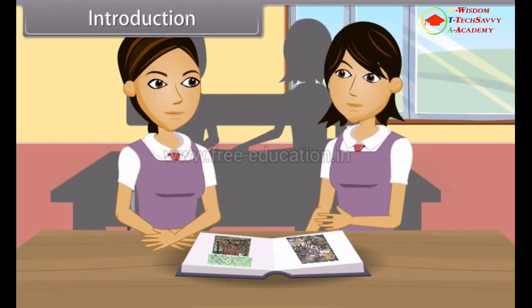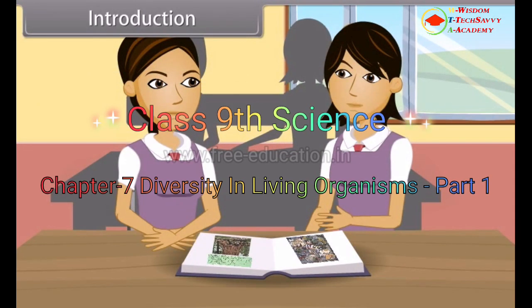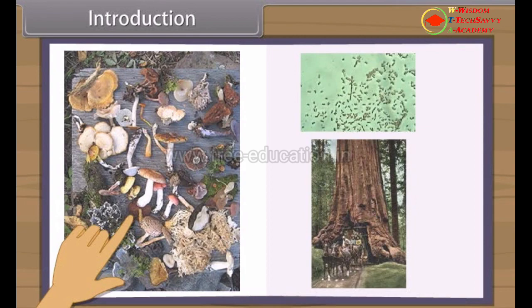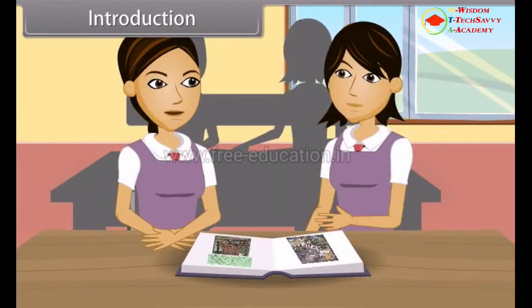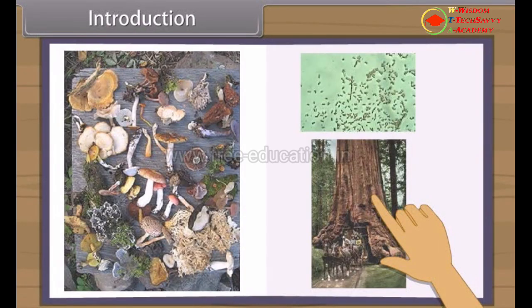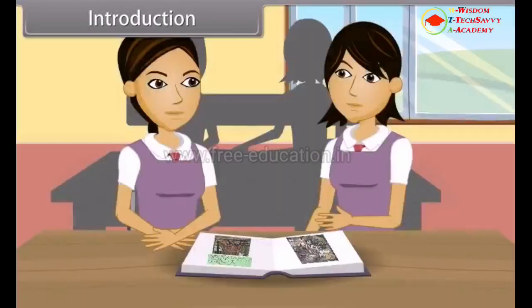Introduction. We all see a wide variety of plants and animals around us. Do you know, Shruti? There are more than 1 million species of animals around the whole Earth and about 500,000 species of plants on Earth. On one hand, we have bacteria, which are microscopic, and on the other hand, we have the blue whale, about 30 meters, or the redwood trees, sequoia of California, of about 100 meters in height. Likewise, insects have a lifespan of a few days, while trees, especially pine trees, live for 1,000 years.